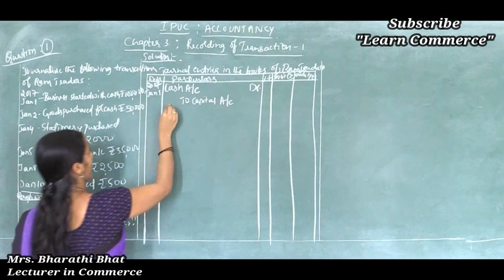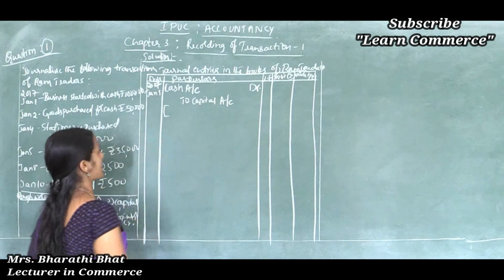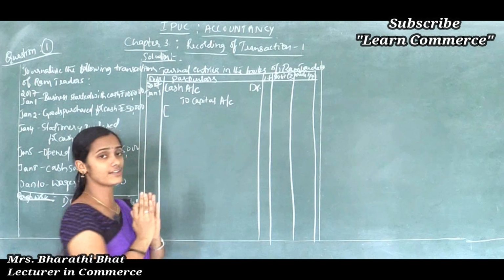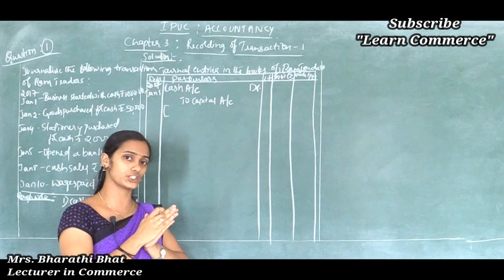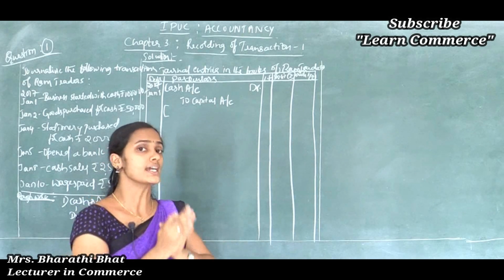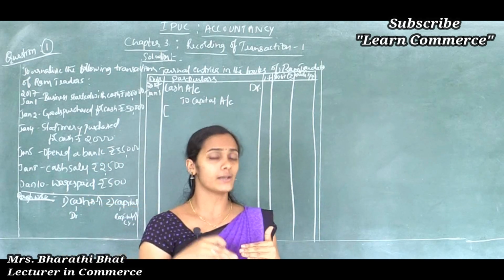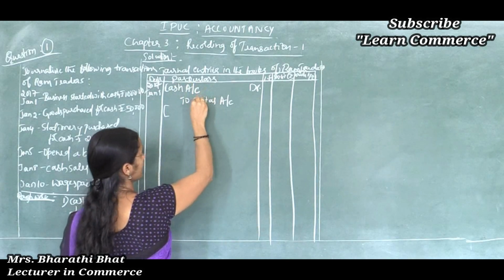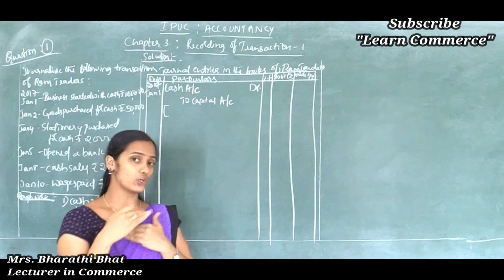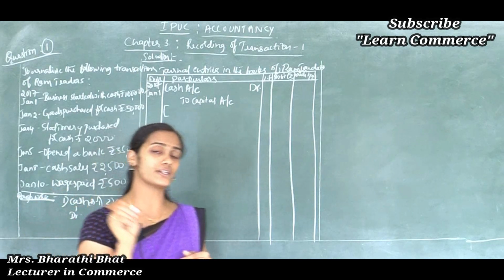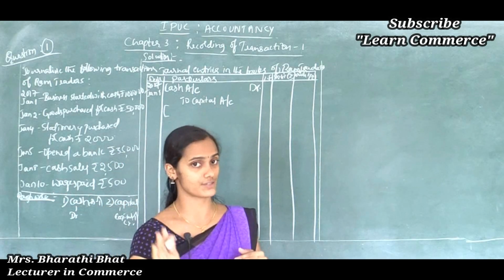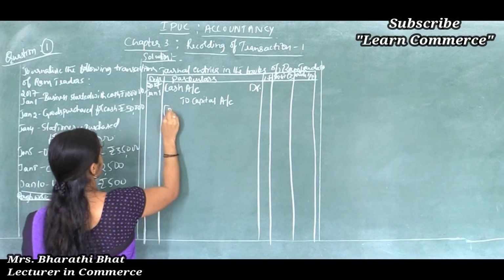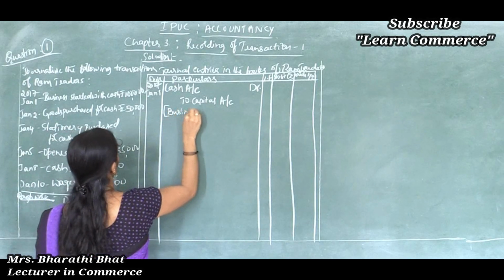Immediately after passing the journal entry, we should write the narration. What is the meaning of narration? Narration means, below the account title, this is the account title, cash is an account title, capital is an account title, a brief description of a transaction is written, that is called narration. So here: business started with the cash.